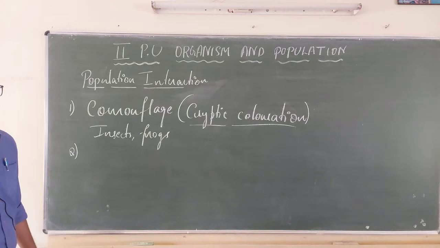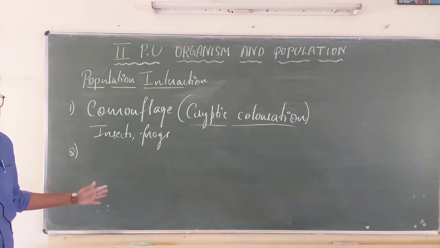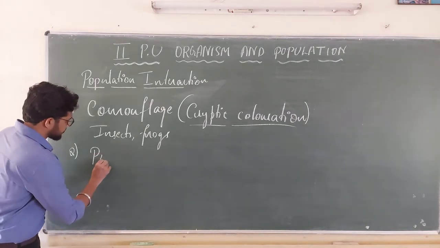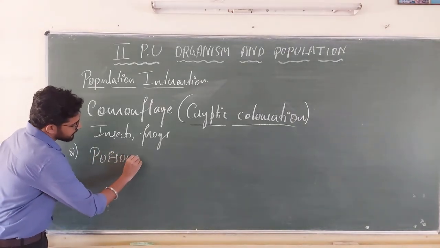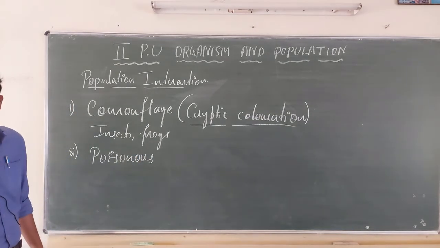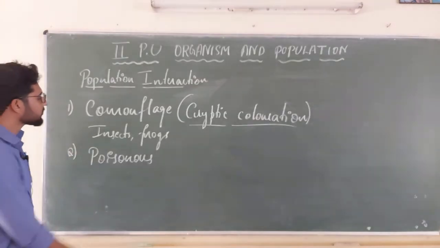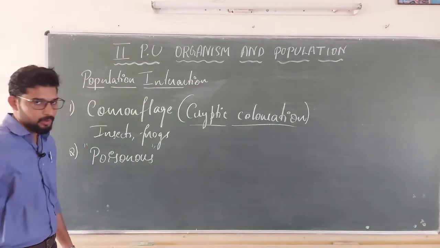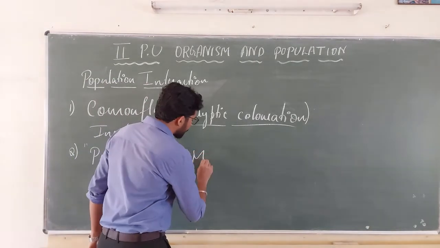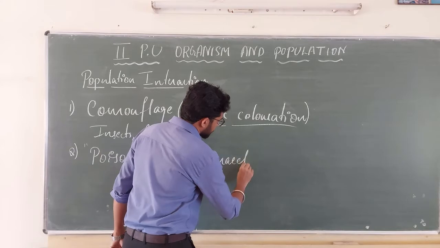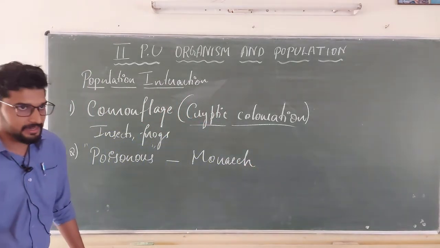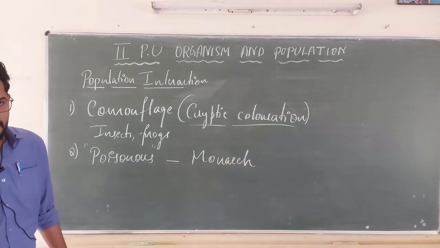Some organisms belonging to prey are poisonous. Because of the poison, the predator cannot eat the prey. There is one butterfly called the monarch butterfly. They contain some chemicals which are very toxic.